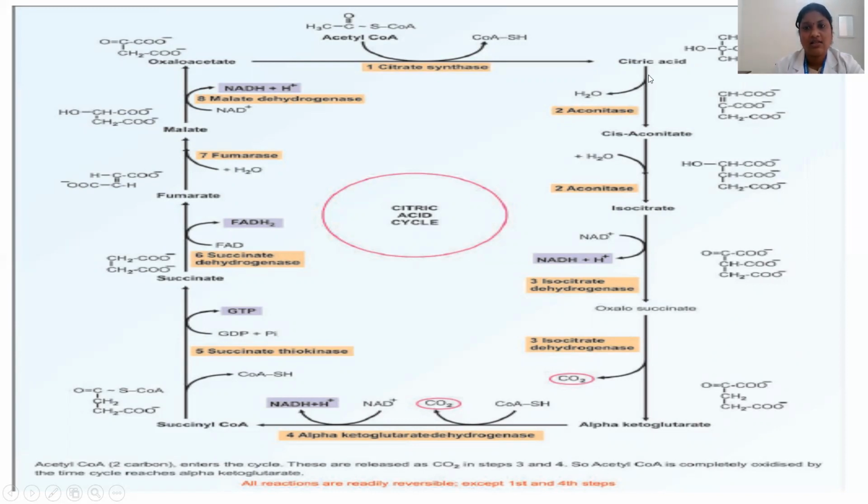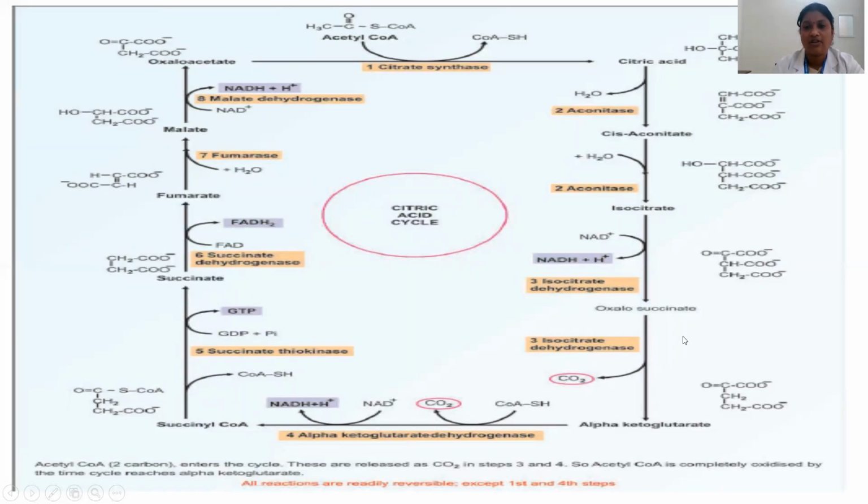This citric acid will undergo dehydration, where a water molecule is removed to form cis-aconitate, and this cis-aconitate again consumes another water molecule. This reaction is catalyzed by the enzyme aconitase, the second enzyme, to form isocitrate.